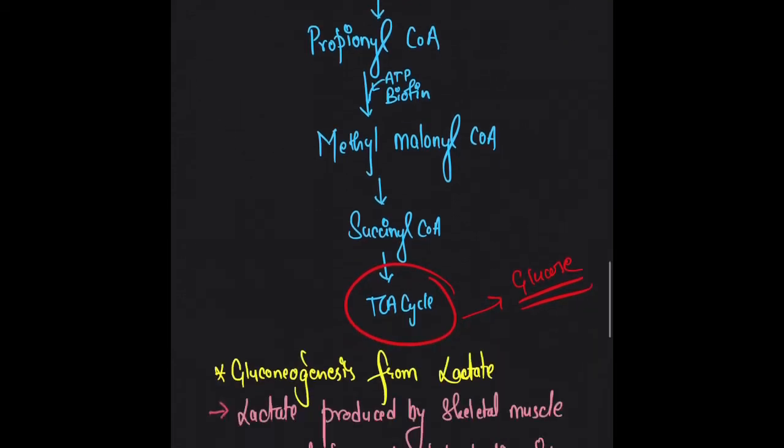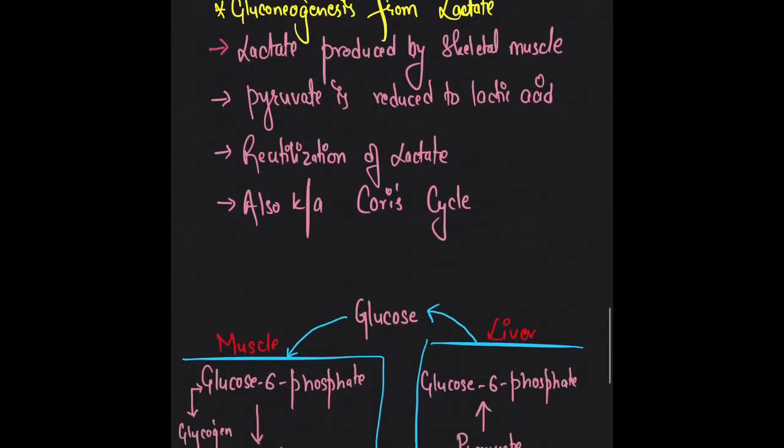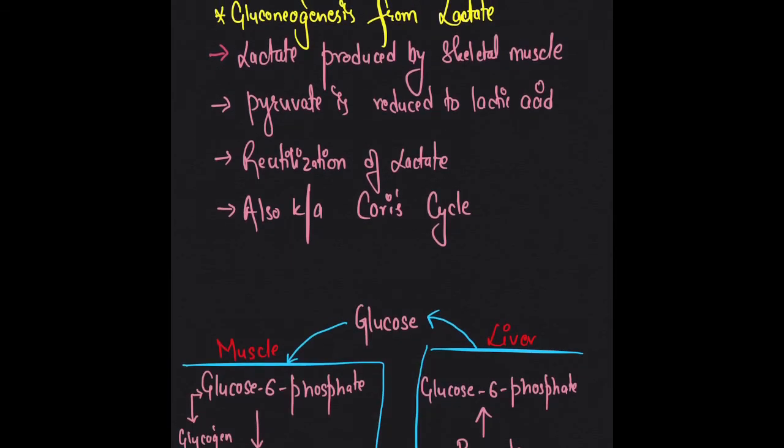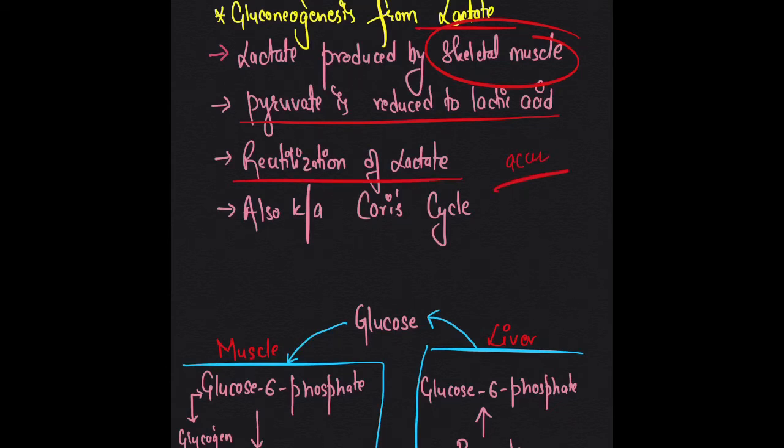The last one, an important one, that is gluconeogenesis from lactate. In actively contracting skeletal muscle, lactate is produced, which is the major precursor for gluconeogenesis. Under anaerobic condition, pyruvate is reduced to lactate by lactate dehydrogenase. And as lactate is the dead end of glycolysis, it must be reutilized because its accumulation can cause certain disease conditions. So this process is very important, and it is also known as Cori's cycle.